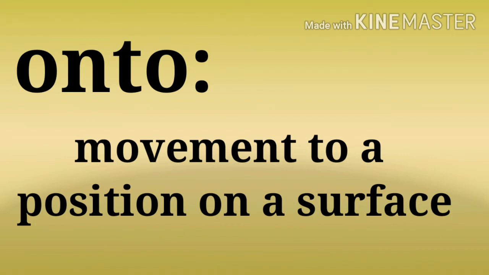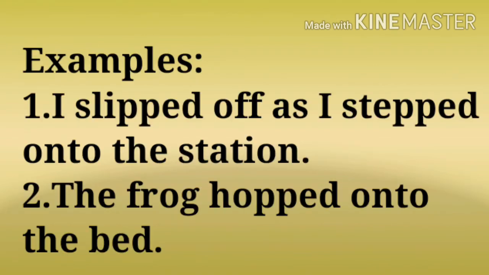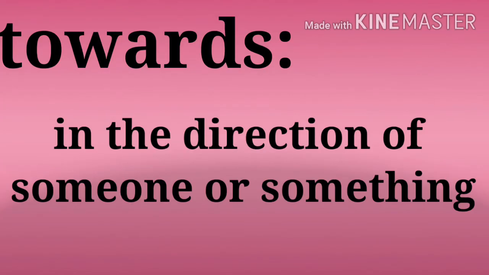Next preposition is onto. Onto represents movement to a position on a surface or moving to the top of something. For example, I slipped off as I stepped onto the station. The frog hopped onto the bed. The given examples tell that the person or a thing is moving on the top of something else.